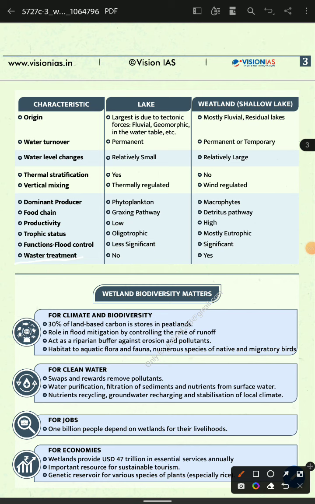Lakes are largest due to the textures of the influence, geographical, and the table of performance, permanent. Then wetlands as shallow lakes mostly flow to the residential lake, permanent or temporary, related to the larger one. The thermal is also the thermal relativity, wind-regulated pollutants.